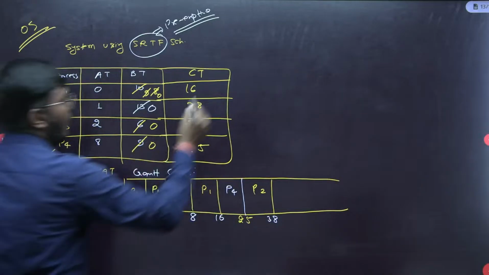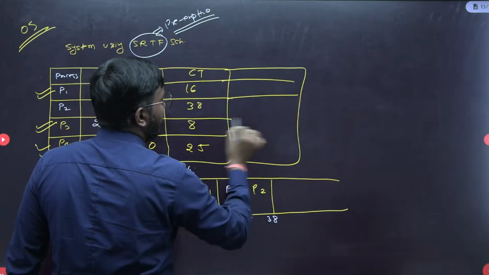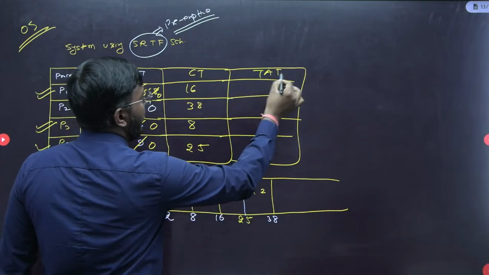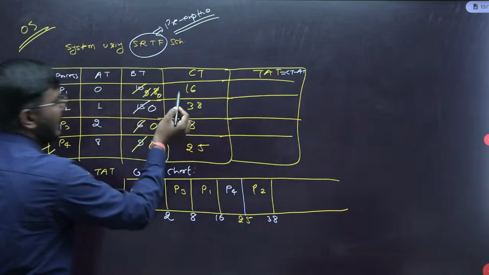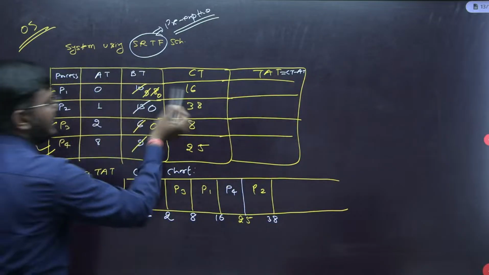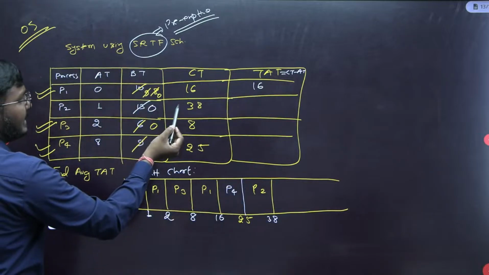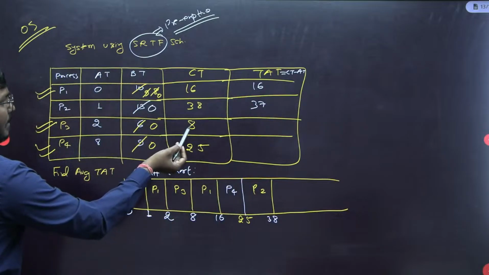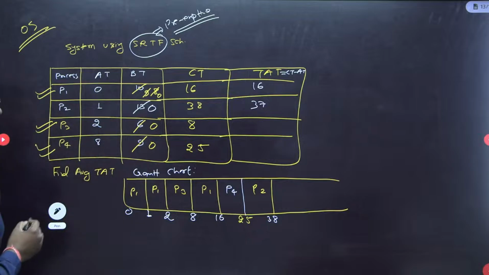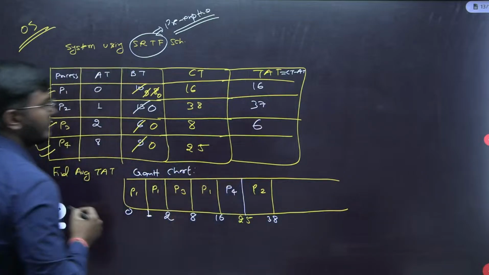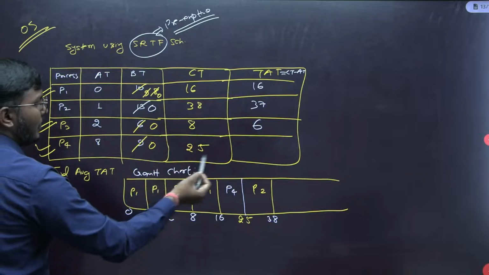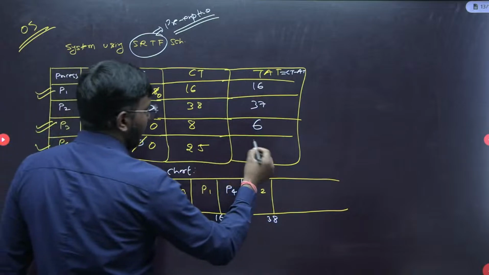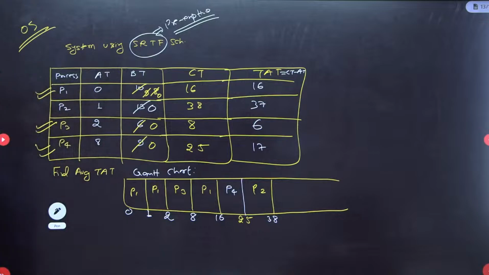Very good. Now what is TAT? TAT is completion time minus arrival time. The completion time of P1 is 16 and the arrival time is 0, so 16 minus 0 is 16. The completion time of P2 is 38 and the arrival time is 1, so it is 37. The completion time of P3 is 8 and the arrival time is 2, so 8 minus 2 is 6 only. For P4, the completion time is 25 and the arrival time is 8, so 25 minus 8 is 17. Understood? So these are the TATs of the processes.